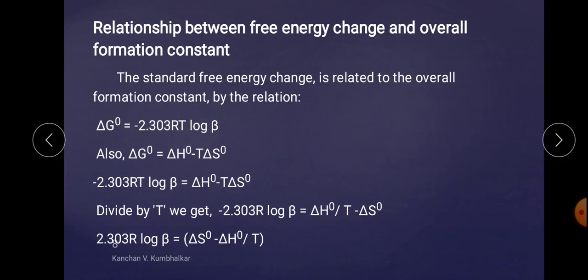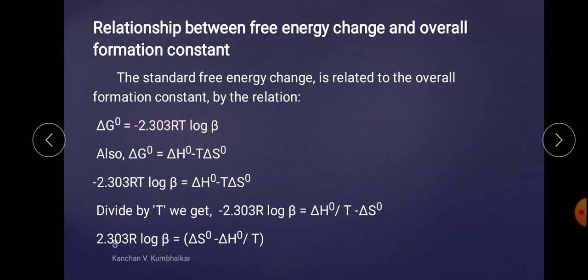But it has also been given that delta G0 is equal to delta H0 minus T delta S0. This is the thermodynamic equation of free energy, or Gibbs free energy. Now this is equal to this, and this also equals this, so this side is equal to this side.